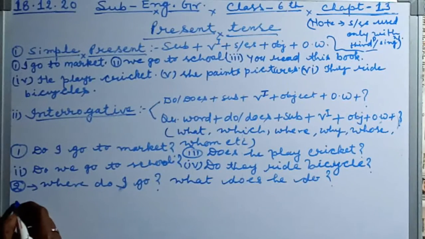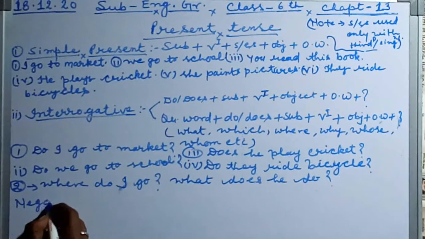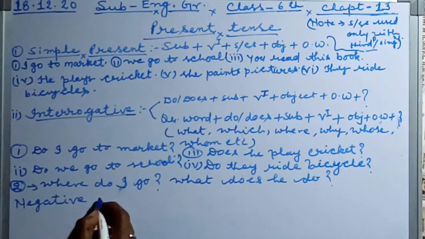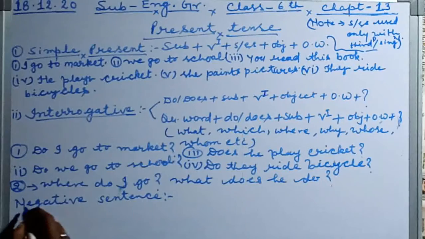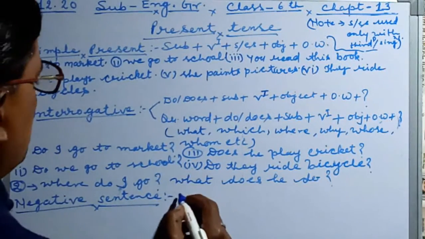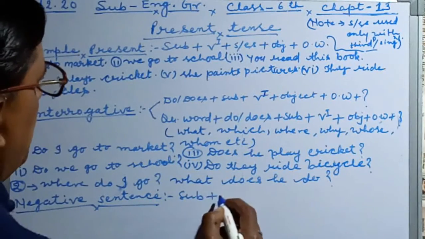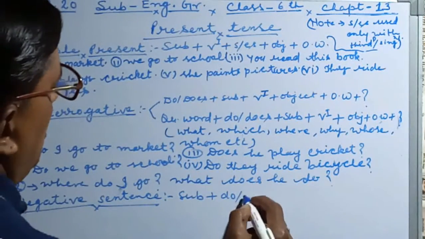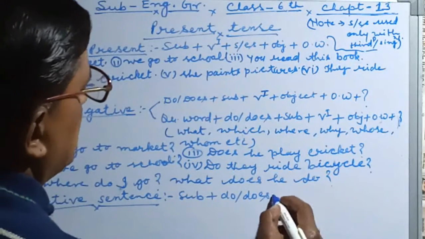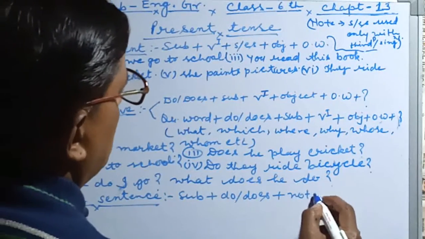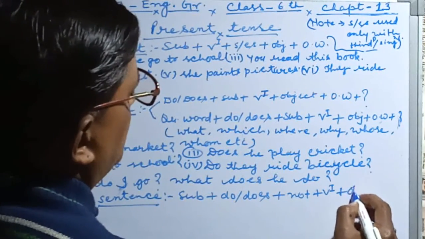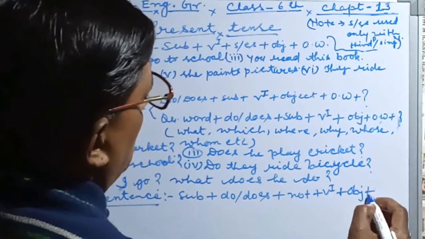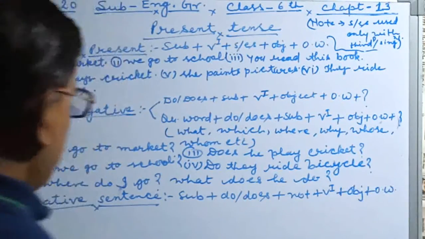Now I am going to talk about negative sentence. What is negative sentence? In negative sentence we have to fix the structure, which you already know. Subject plus do or does plus not plus verb first form plus object and so on.